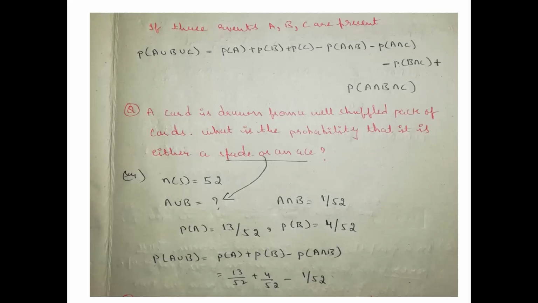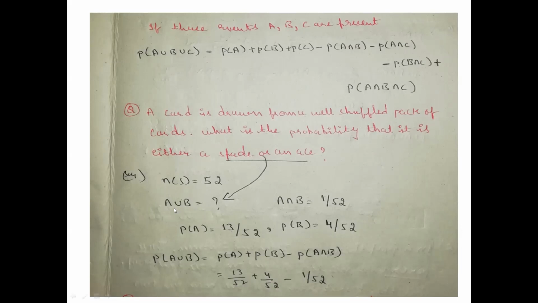A card is drawn from a well shuffled pack of cards. That means 52. What is the probability that it is either a spade or an ace? We have taken a well shuffled pack of cards, the total number of cards is 52, as you know. One card is drawn from that. What is the probability that the card is a spade or an ace? How can you find that? You have to find A union B, using A intersection B.